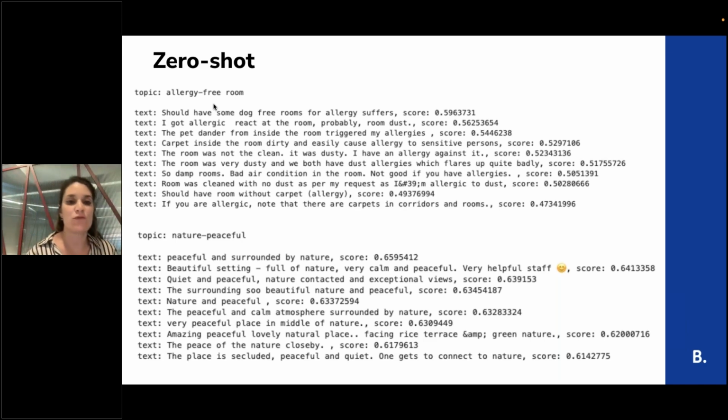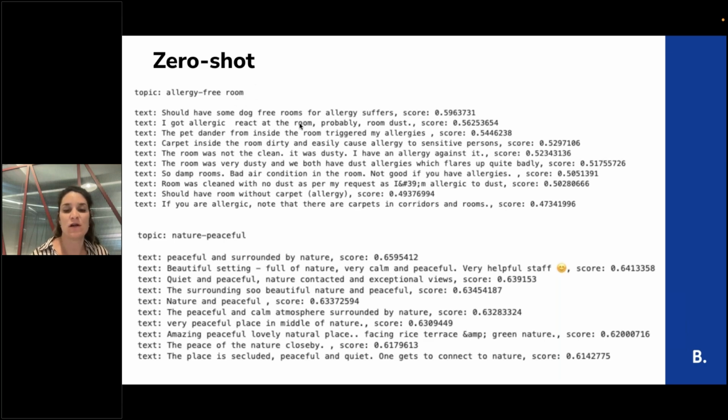And if we return the top reviews that mention this topic, we can see that it actually found good ones. So, should have some dog-free rooms for allergy sufferers. I got allergics, reacted the room, probably room dust. So it's actually talking about this topic, and also it's not an exact match.